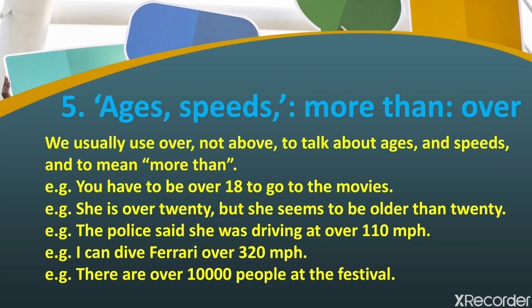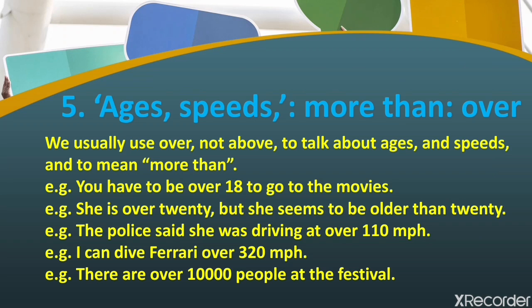For example, we are talking about here that you must be more than 18. Another example, she is over 20 but she seems to be older than 20. So for example, she is over 20. It means she is not 20, she is more than 20.